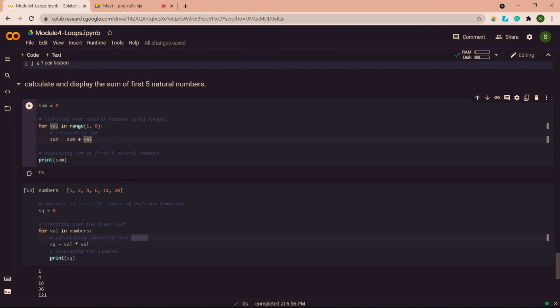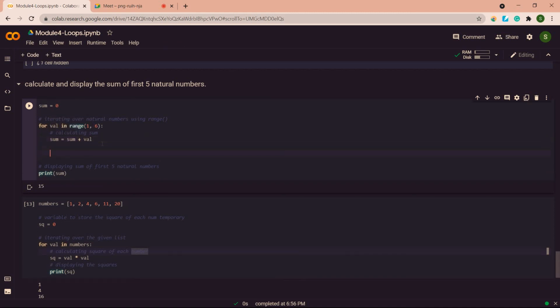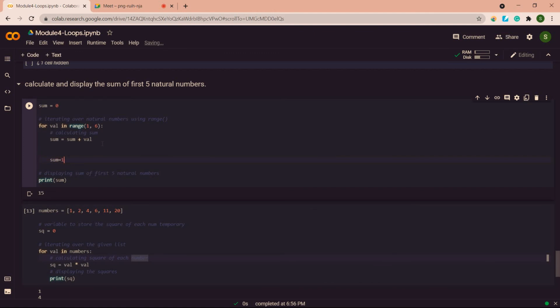What it does is, I have given here sum is equal to sum plus val. In the first step, this value is 0, and my first item will be 1. The value in range of 1, the first value, will be 1. Now my sum value will be updated to 0 plus 1. That is my sum value, now it is 1.